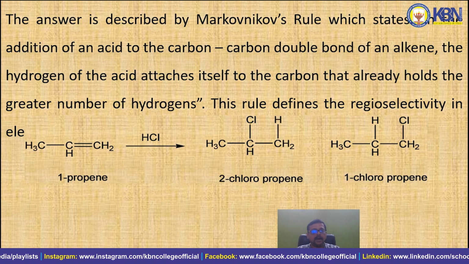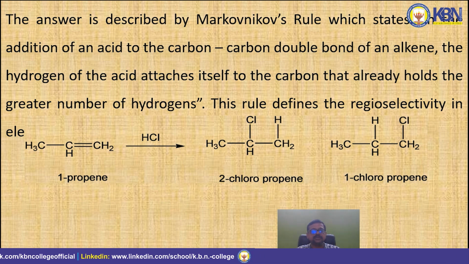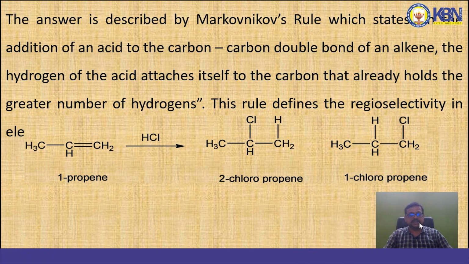Here, the answer is described by the Markovnikov rule, which states that in the addition of an acid to the carbon-carbon double bond of an alkene, the hydrogen of the acid attaches itself to the carbon that already holds the greater number of hydrogens. This rule defines the regioselectivity in electrophilic addition reactions.